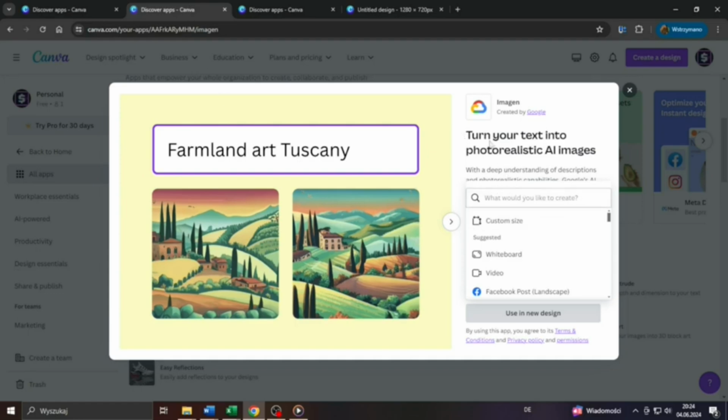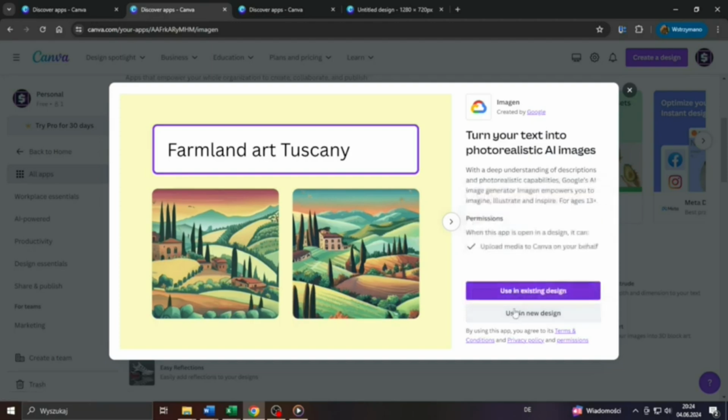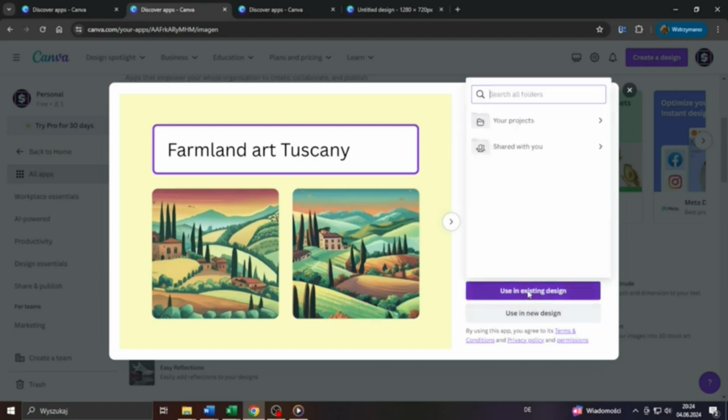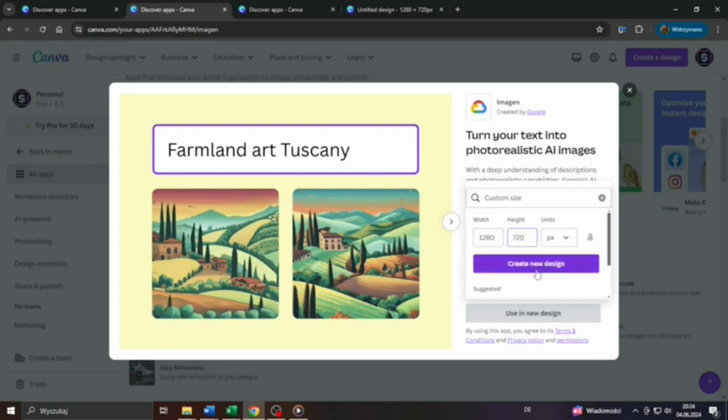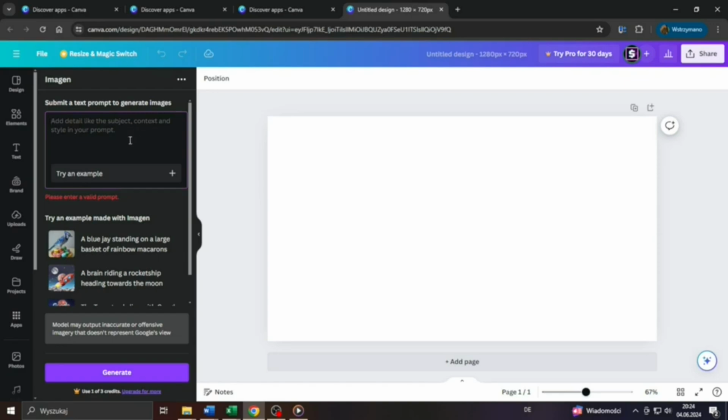They will also ask you to log into that application using your Google account, for example. And after that, they will also ask you to start either with a completely new design or with a design template, like for example, a whiteboard or logo design or Facebook post. I will go with custom sized design with a resolution of, let's say, 1280 by 720. That will open up that editing tool of Canva on the next page or in another tab.